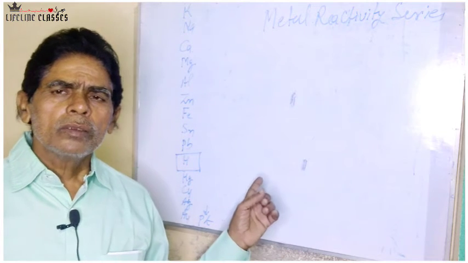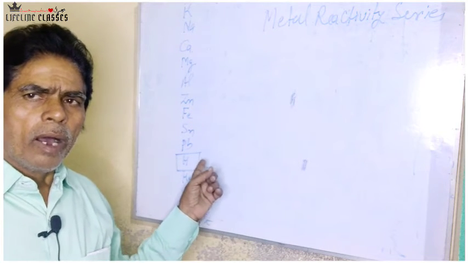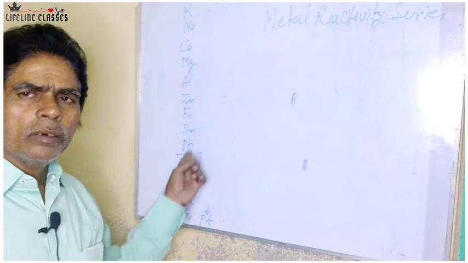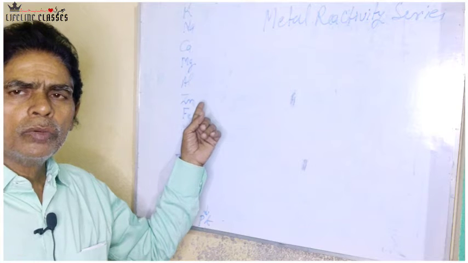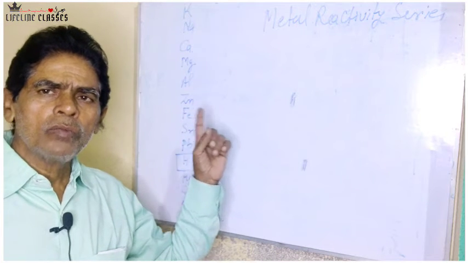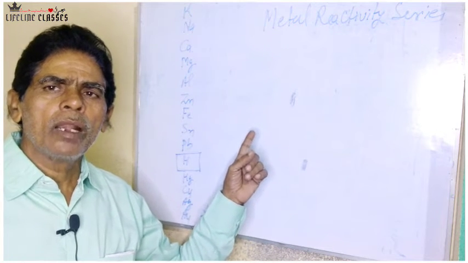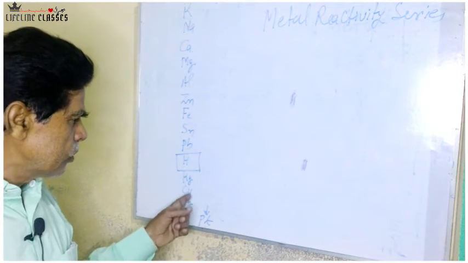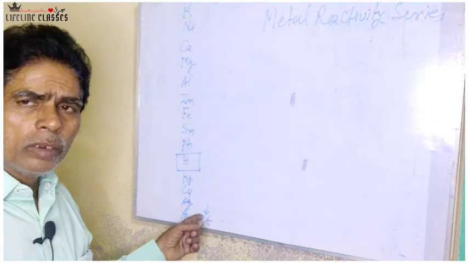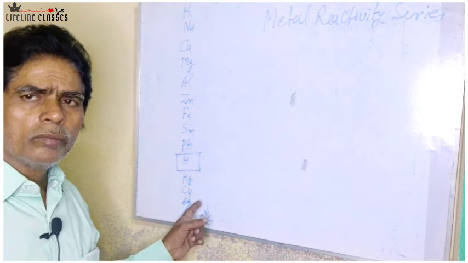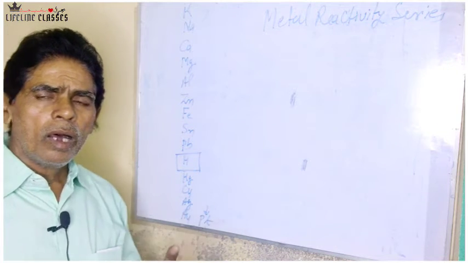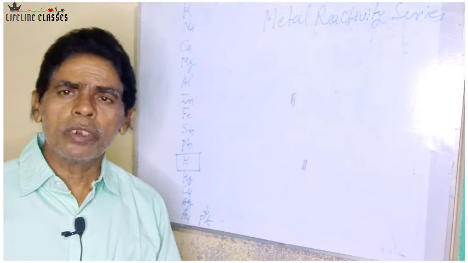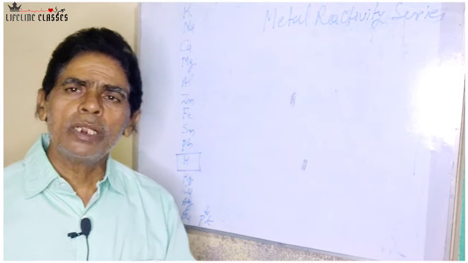So metals occupying a higher position as compared to hydrogen have a tendency to release hydrogen, to furnish hydrogen, when they are allowed to react with dilute acids. But the metals lying below hydrogen in this reactivity series are not able to release hydrogen gas from the dilute acids.